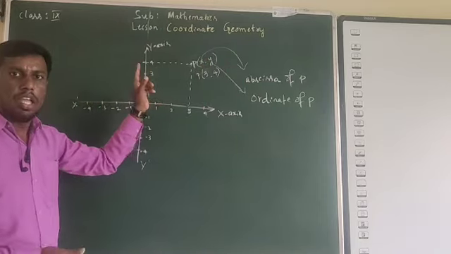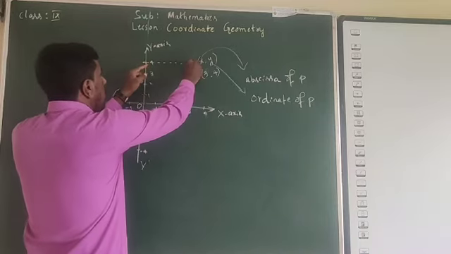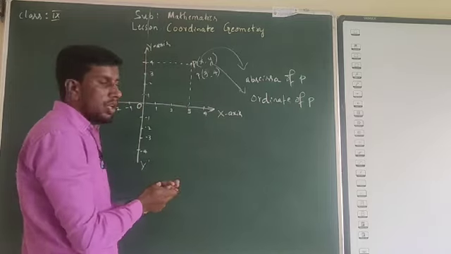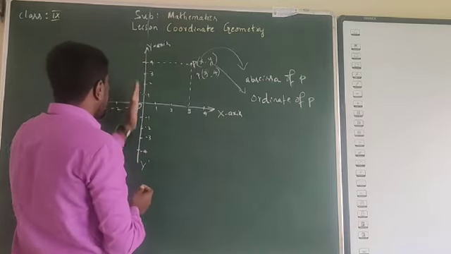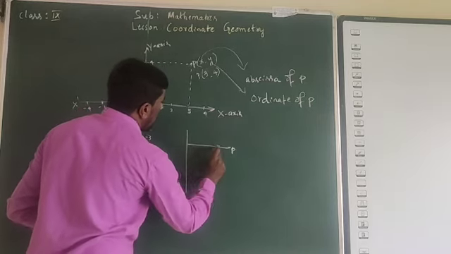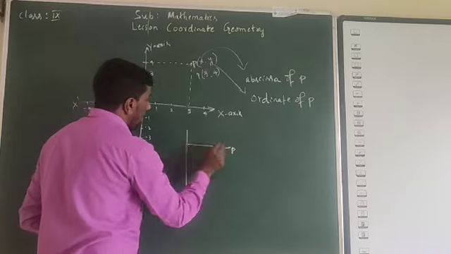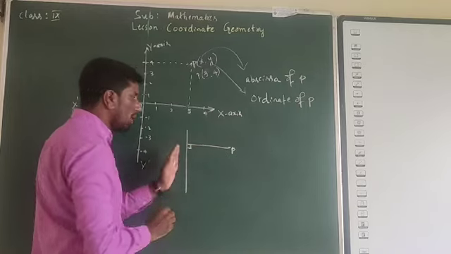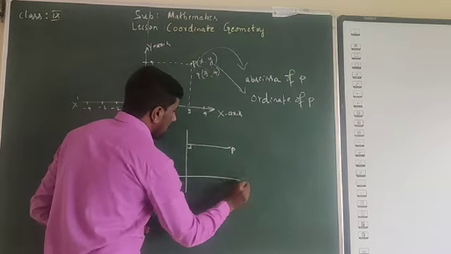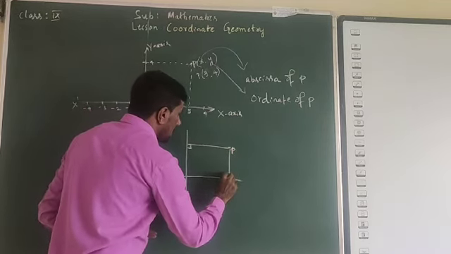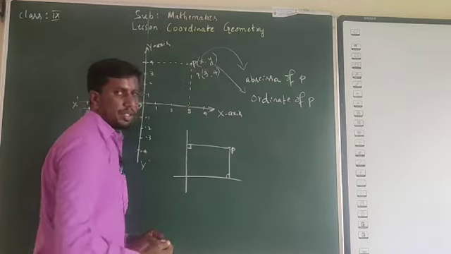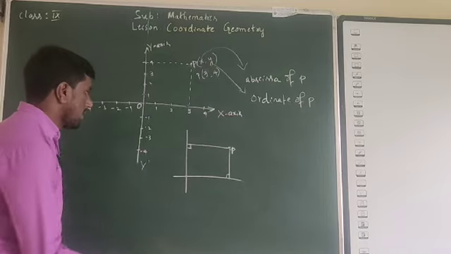What is x? X is nothing but the distance of a point from the y-axis. In fact, it is a perpendicular distance. You can observe that this is the vertical line, the y-axis, and the point is P. What is that? Perpendicular distance, 90 degrees, from the y-axis. Similarly, this is the x-axis. Perpendicular distance from the x-axis.